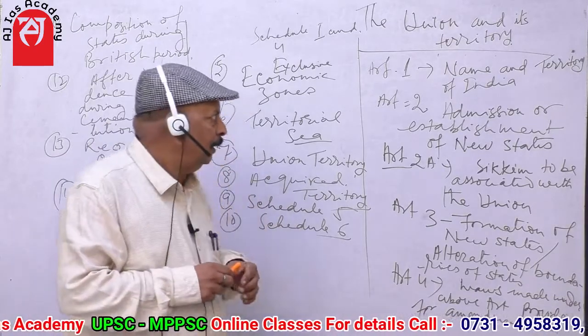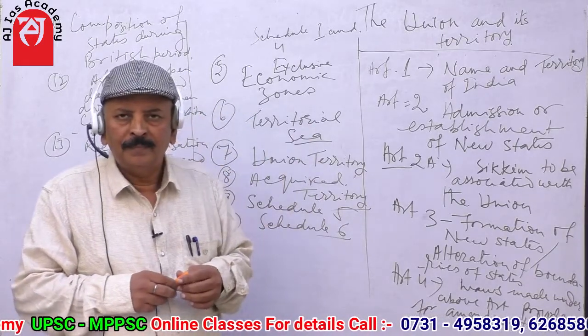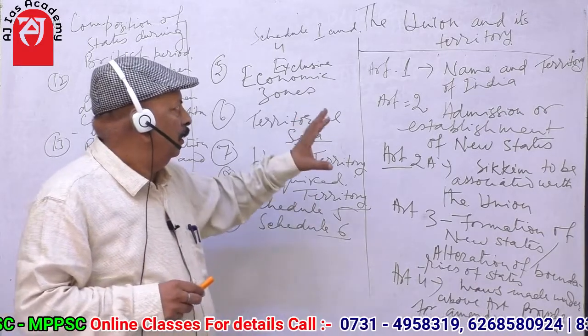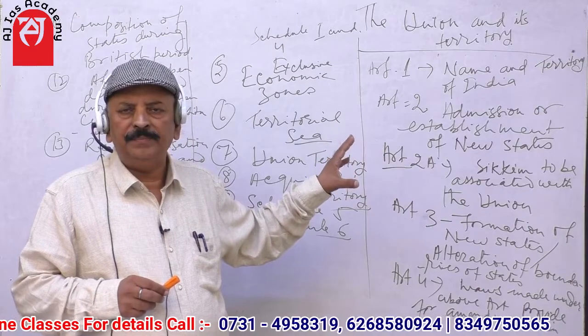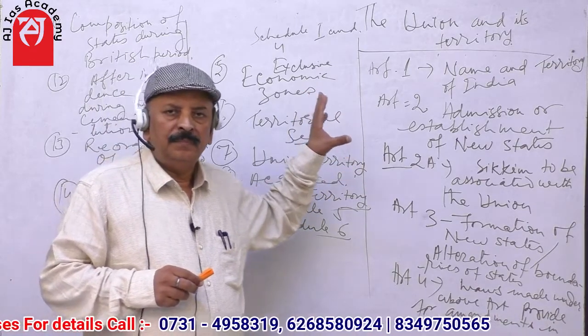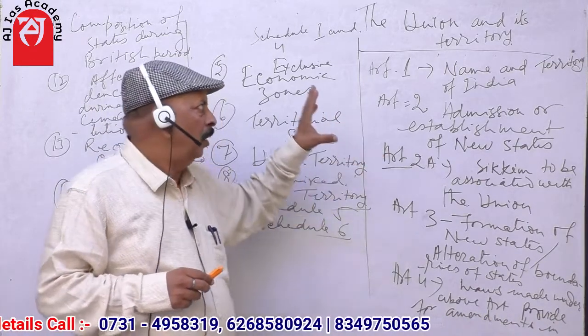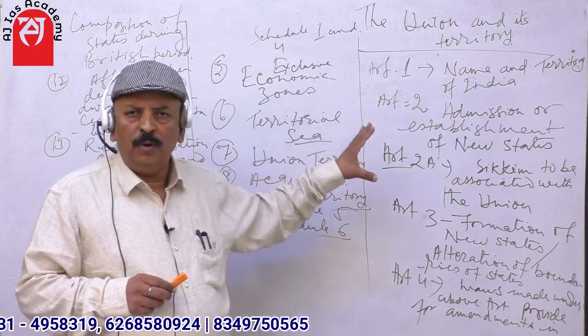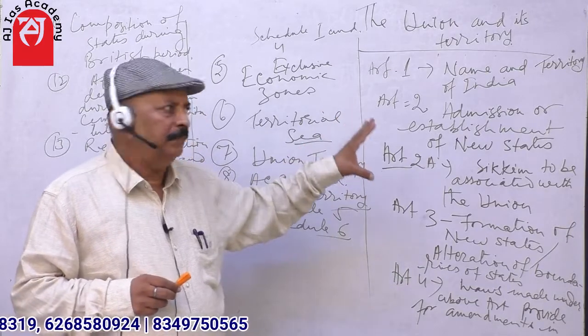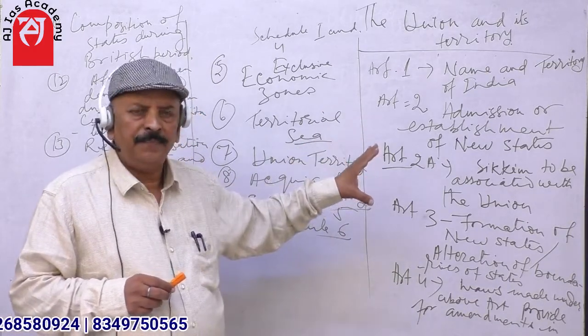Now, starting from scratch, I shall cover the important components of this topic, and these are Article 1 to 4, which describe the name and territory of India.